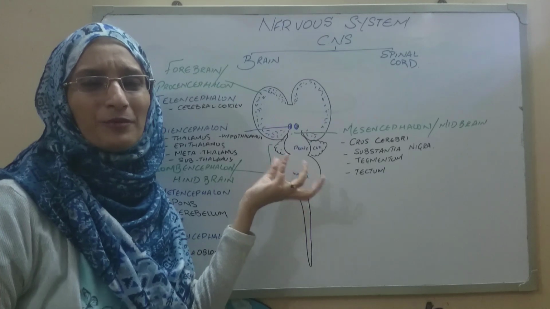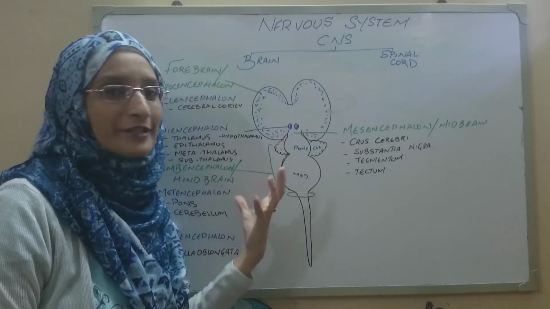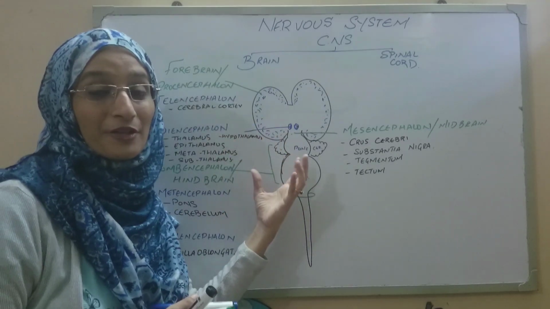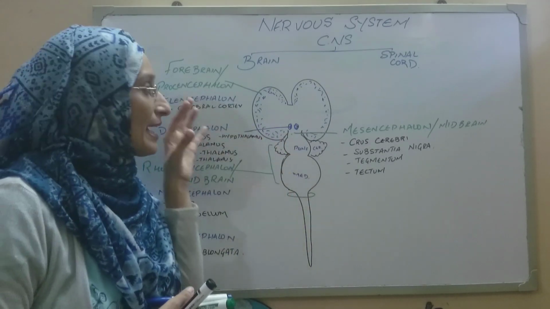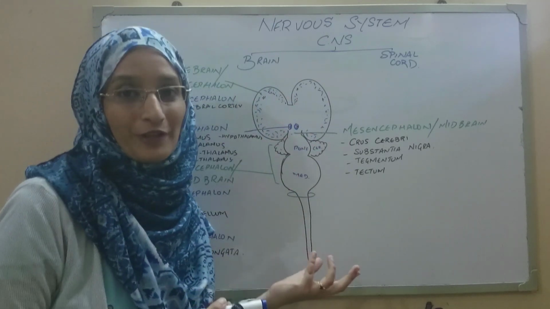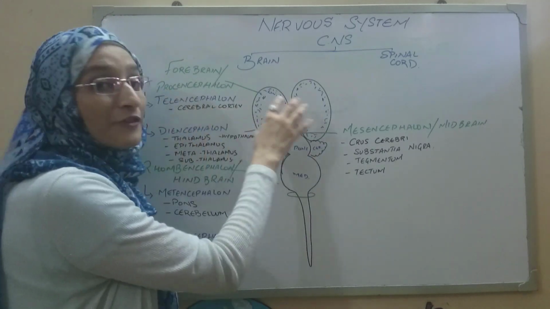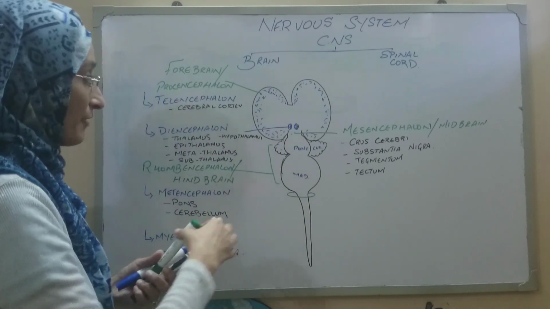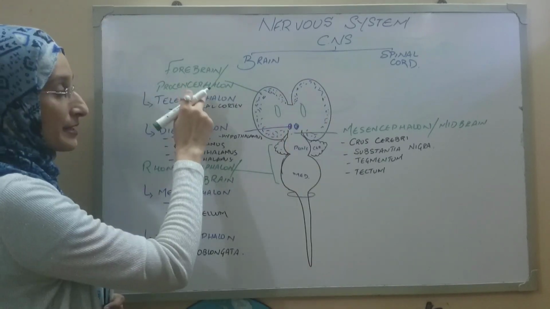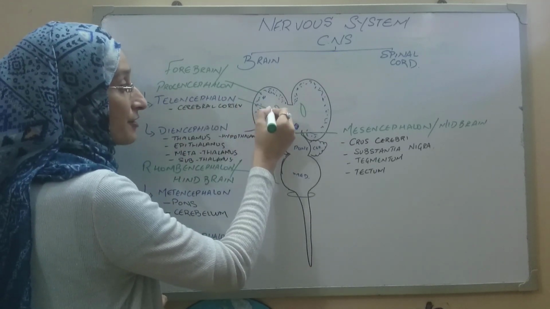Within this brain, there is another system which is running very successfully. That system is termed the ventricular system. Every part of the brain has its own component of the ventricular system. For example, for the telencephalon, we have the lateral ventricles. I will just draw this out. The telencephalon has got the lateral ventricles.